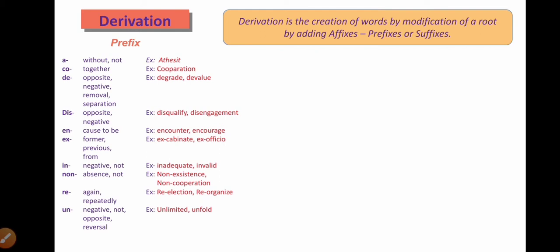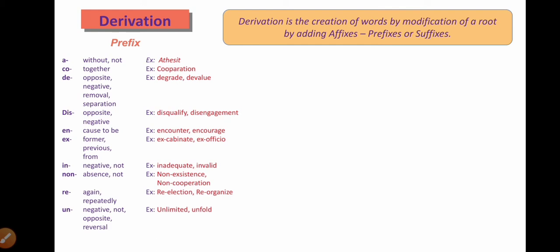For example, cooperation, coordinator. So if we add any prefix like co, it refers to the togetherness or the combination or the support. And de refers to the opposite, or it may be used to form a negative word, or it may be just mentioning a separation.